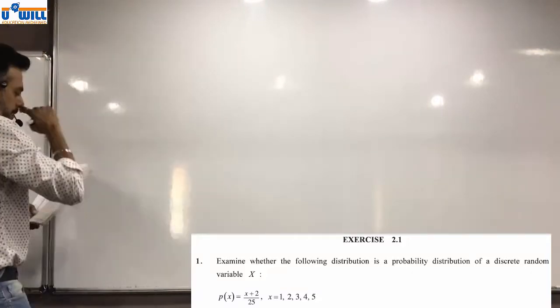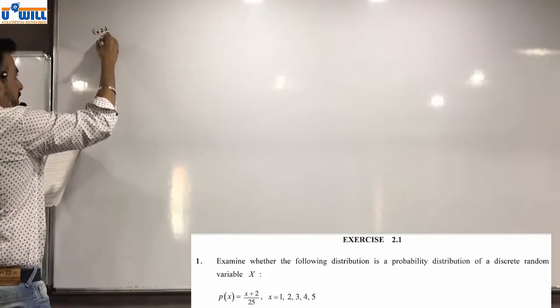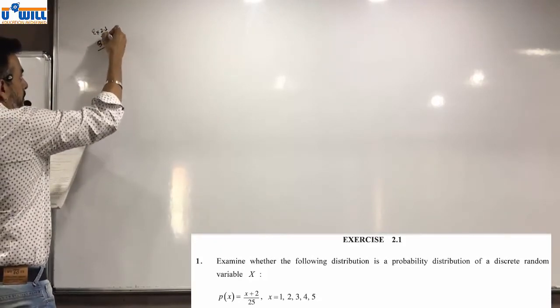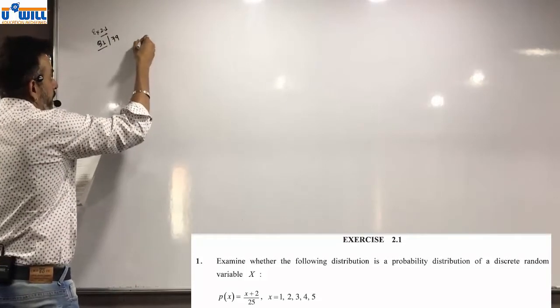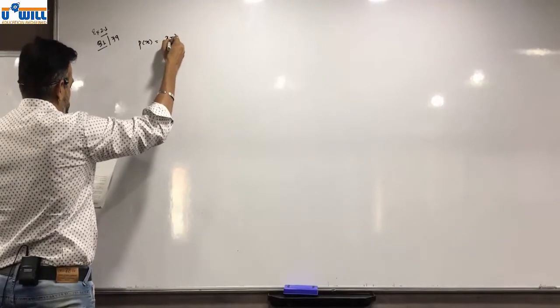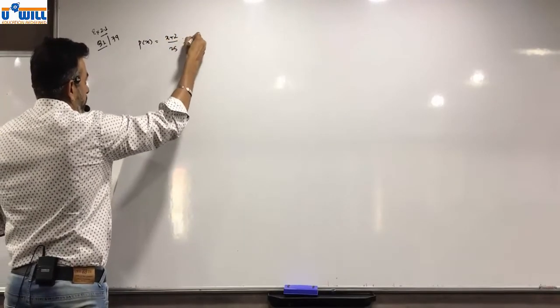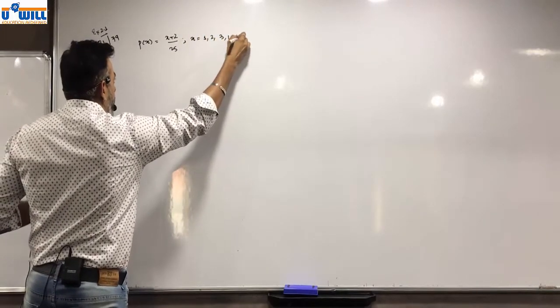What is given? P of X is equal to X plus 2 upon 25, where X is equal to 1, 2, 3, 4 and 5.